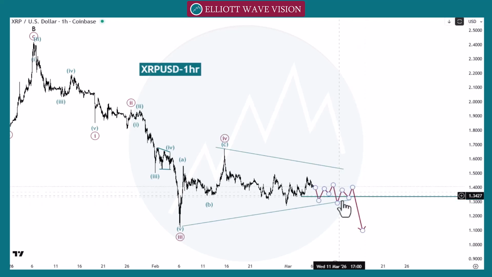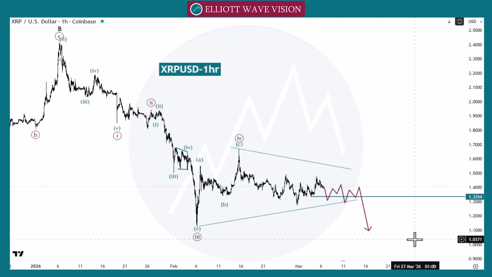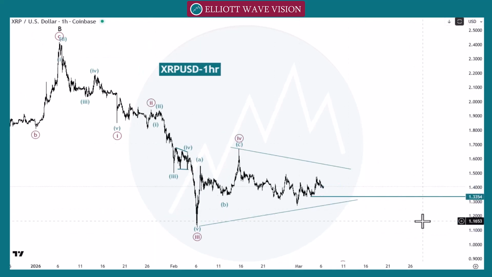Otherwise, it's possible the market may give us a spike towards any direction, bullish or bearish side, due to the current situation. So overall, we are looking for the pattern towards the 1.2.